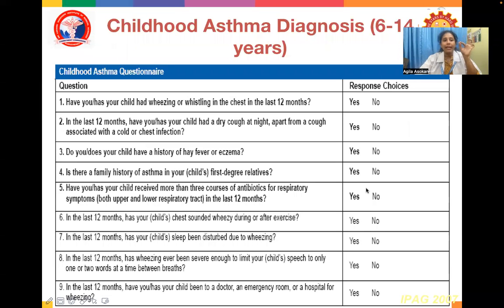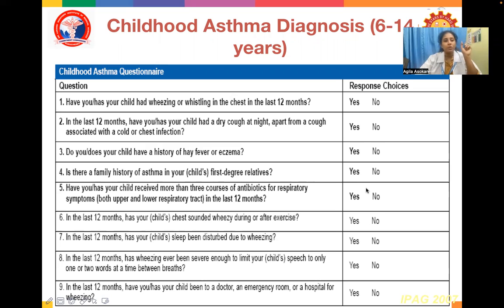So, childhood asthma diagnosis, 6 to 14 years. We have a childhood asthma questionnaire, which has these questions. Have you or your child had wheezing or whistling in the chest in the last 12 months? In the last 12 months, have you or has your child had a dry cough at night?